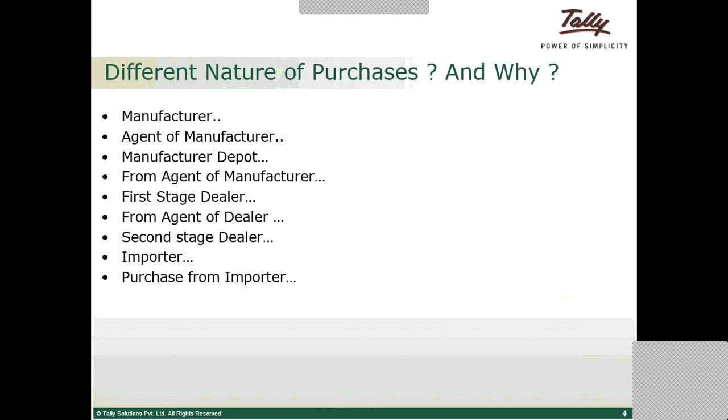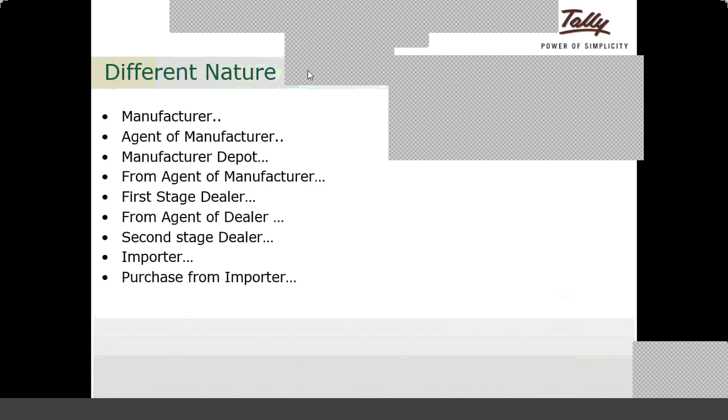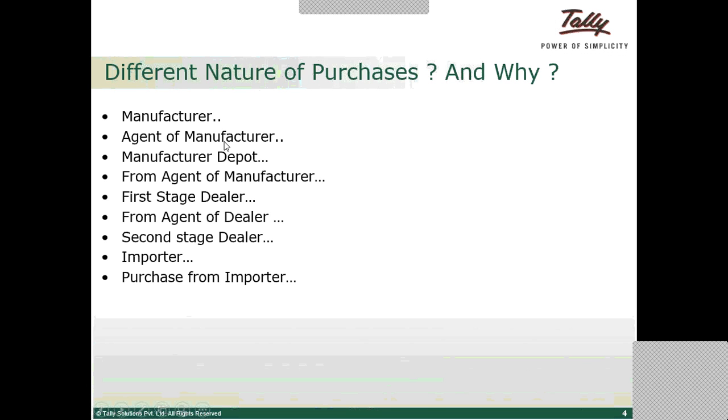The first one is a manufacturer. The name itself suggests that a manufacturer is a person who is producing the goods. The next one is agent of manufacturer. Agent of manufacturer is a person who acts as a consignment agent for the manufacturer, and he will be raising the sales bill for a subsequent customer. So here the agent of manufacturer is a consignment agent who will be selling the goods on behalf of the manufacturer, and he will also issue the invoice for the next subsequent dealer.